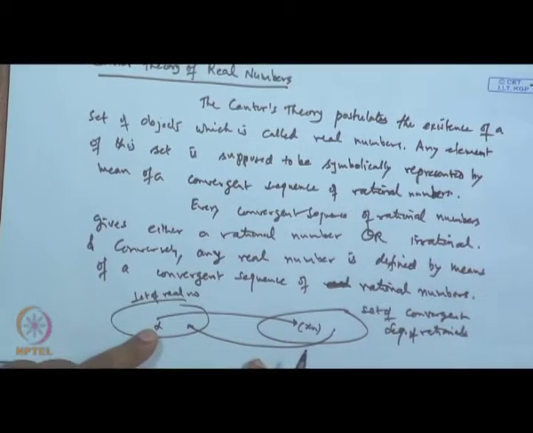But what is the drawback? Main drawback in this is that if I pick up a real number, then there are many sequences of rational points which will converge to the same real number. There may be many sequences converging to the same point. Infinitely many we can find out. This is the drawback.